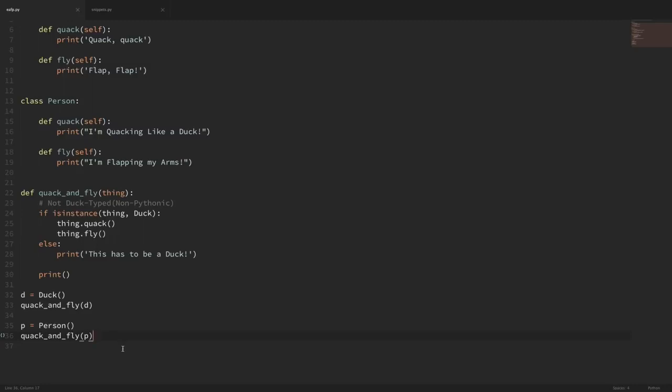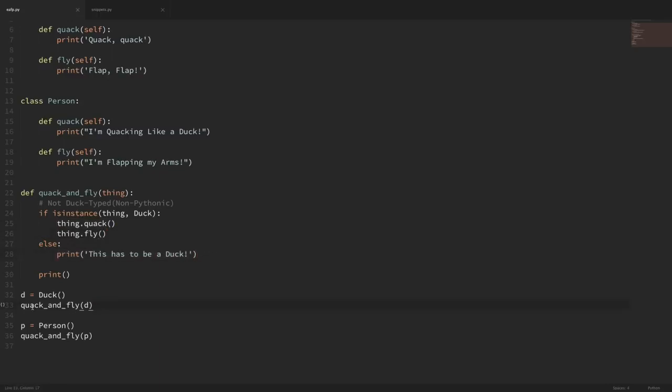In a non-duck typed example, we will specifically check if the object that we're working with is an instance of a duck. Now this one's sure that we can use all of the methods and attributes that we want to use. You can see right at the top, as soon as we enter the function, it's saying, is this thing an instance of duck? If so, then run these two methods, and if it's not, then print that it has to be a duck.